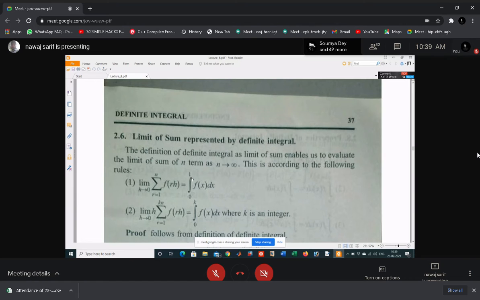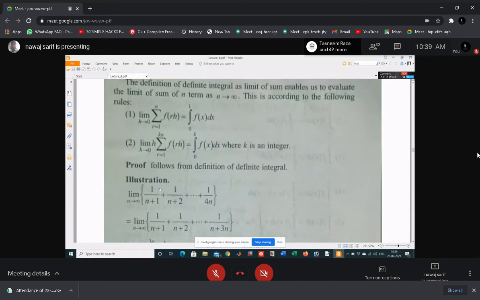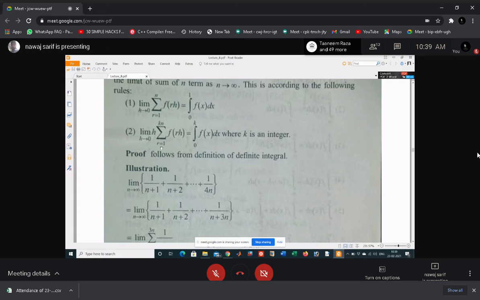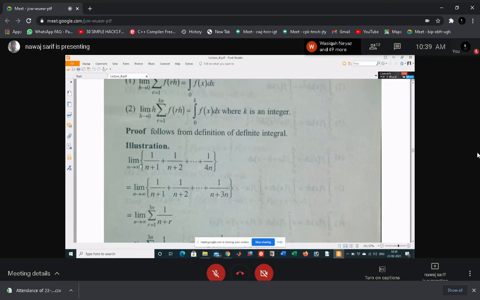Okay, so now, if this is a limit from r equal to 1 to kn, then the limit is from 0 to k, and this is written as f(x) dx. So see an example. You are given that limit n tending to infinity of 1 by (n plus 1), 1 by (n plus 2), then up to 1 by 4n. So you have to find the integration of this sequence. So how will you find it?